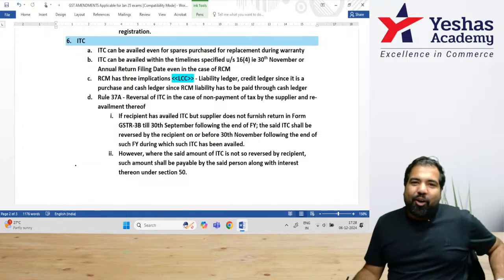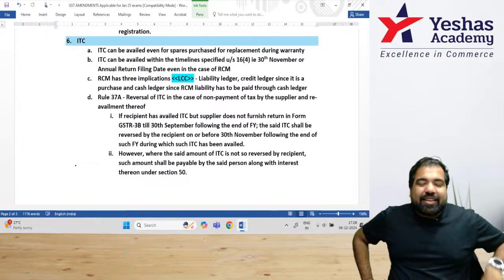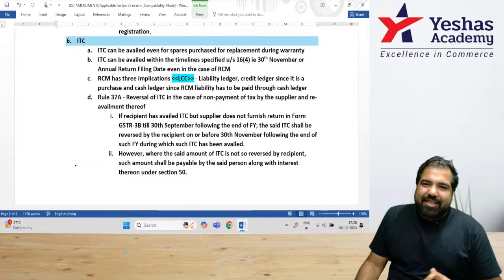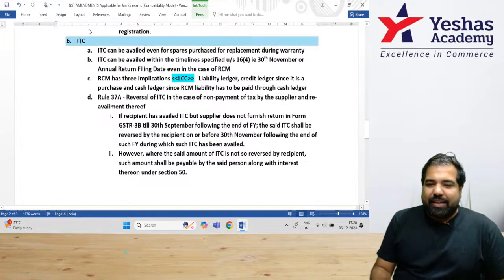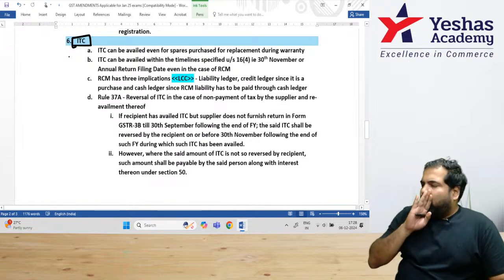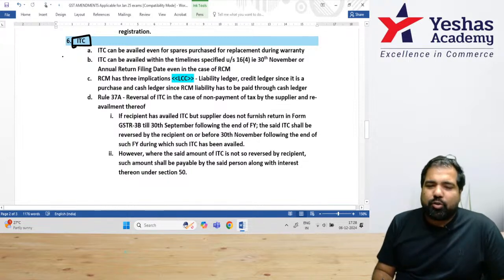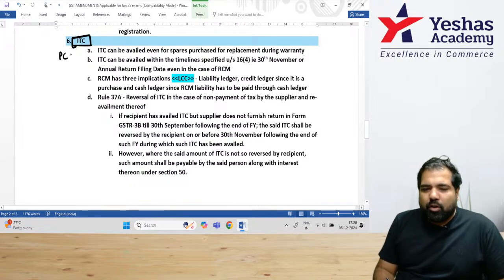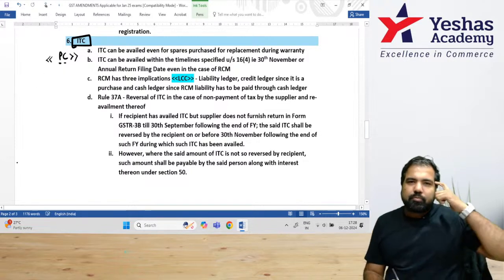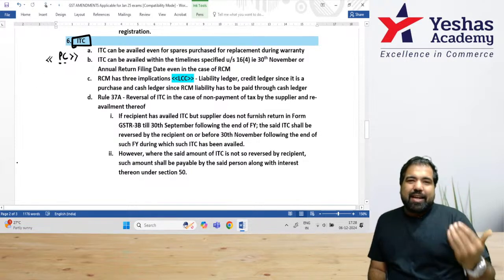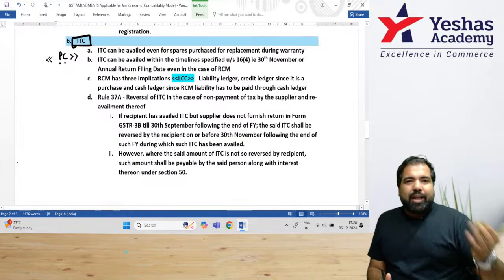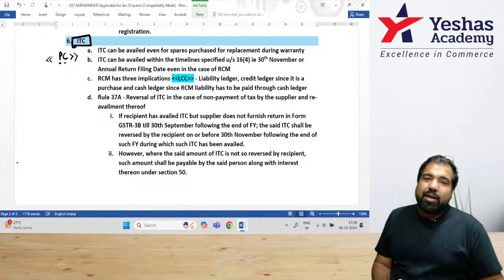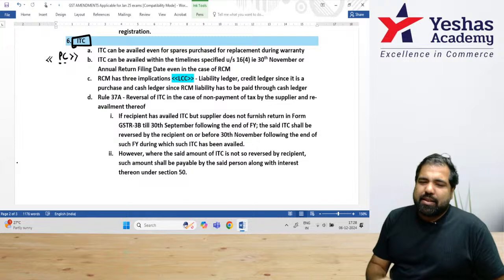Perfect. All right, let's make it easier with this next chapter called ITC. Let's see how this works and what are the changes in input tax credit. If you've been my student, you remember the shortcut called PC, which is not Priyanka Chopra. It is basically purchase leads to credit. What that essentially means is that if I purchase anything, on that purchase I can take credit as long as it's for business purposes. Guys, this is the concept.